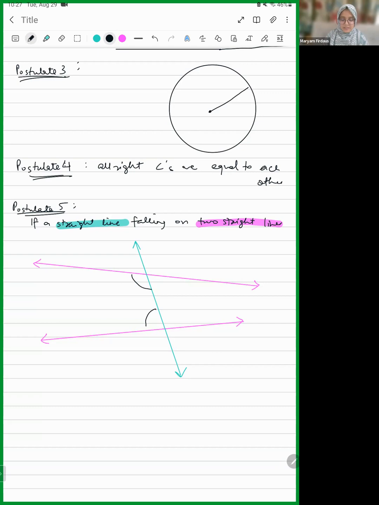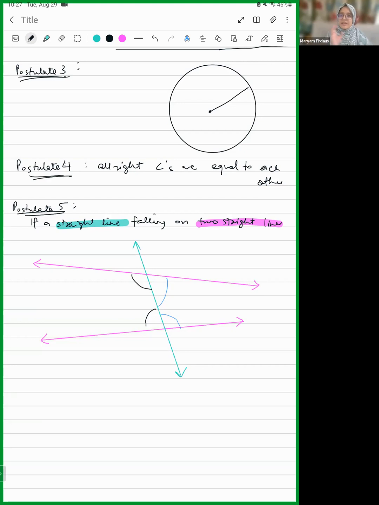This is one pair of interior angles, and this and this are another pair of interior angles. They are saying that if it makes this pair of interior angles taken together less than two right angles. What is two right angles? 180. Because one right angle is 90. So two right angles means 180.